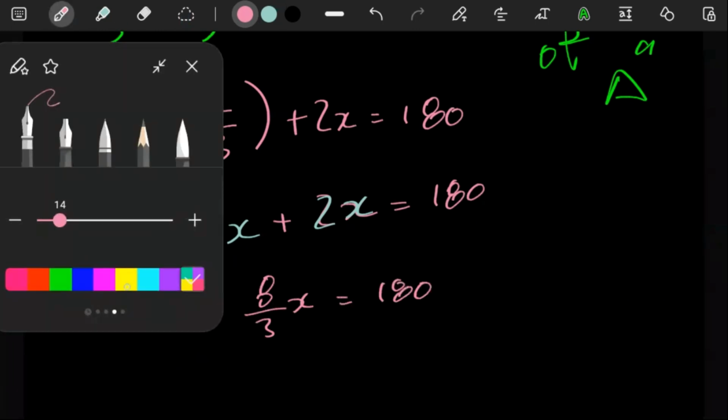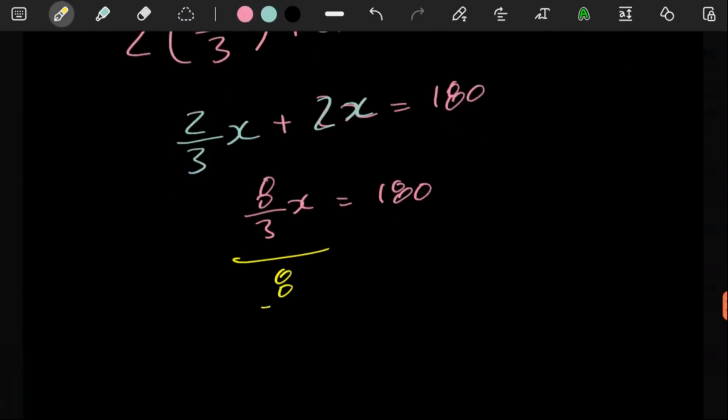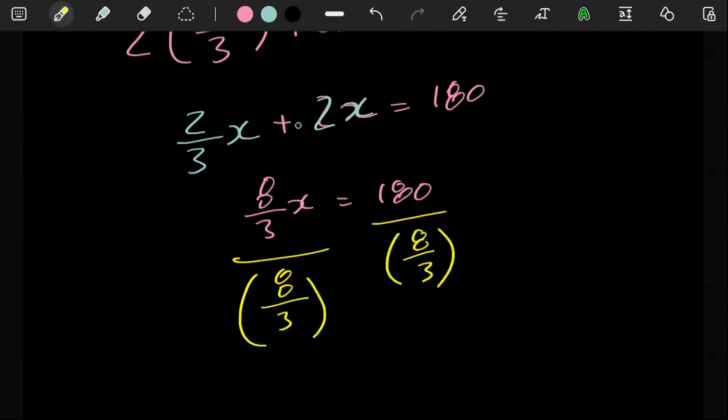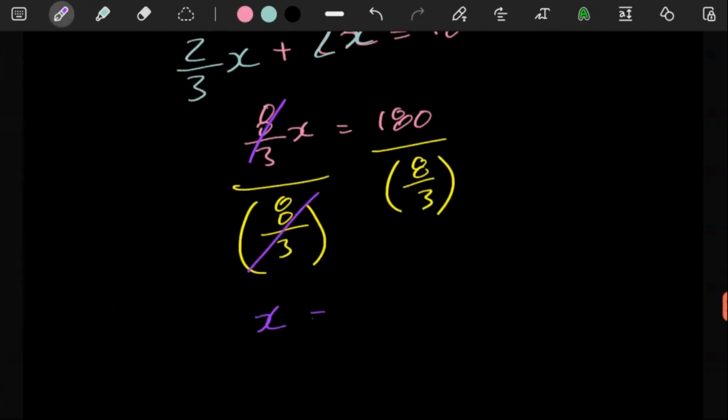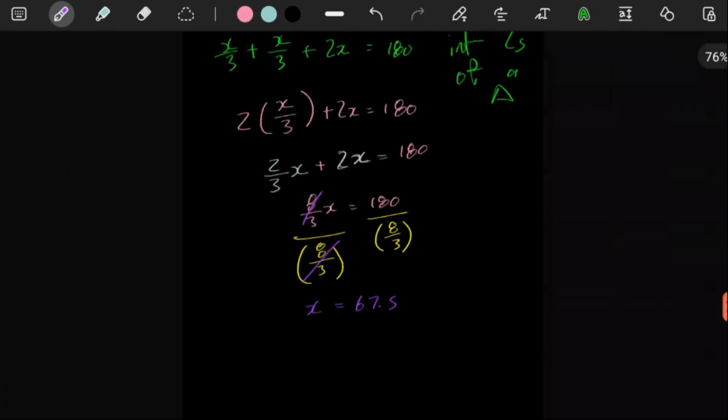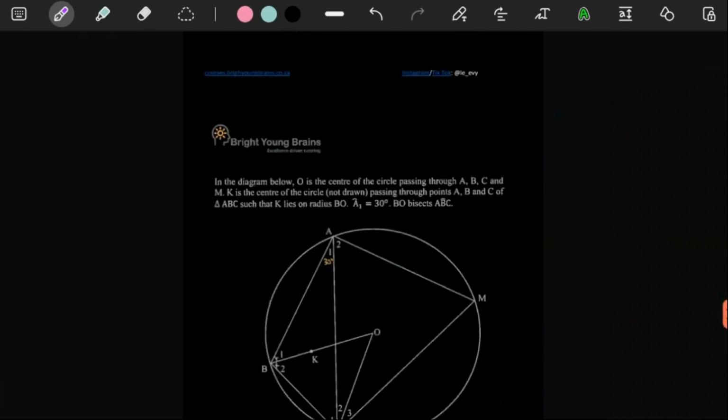Fortunately, even though you're working with a fraction, you can still just divide by a fraction on both sides. 8 over 3 here, 8 over 3 there, and then this cancels this. x here is equal to 180 divided by 8 over 3. We can just use a calculator for that. Using a calculator, we are getting 67 over 5. And then yeah, we didn't exactly do any heavy lifting over there, so that's fine.